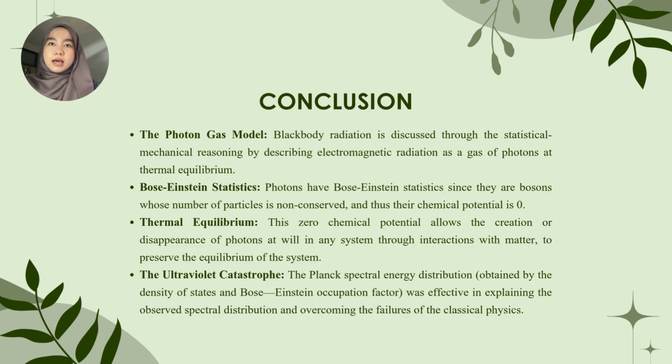In conclusion, blackbody radiation can be explained using the photon gas model, where electromagnetic radiation is treated as a gas of photons in thermal equilibrium. Since photons are bosons and their number is not conserved, they obey Bose-Einstein statistics with a chemical potential equal to 0. This means photons can be created or destroyed freely through interaction with matter in order to maintain thermal equilibrium.